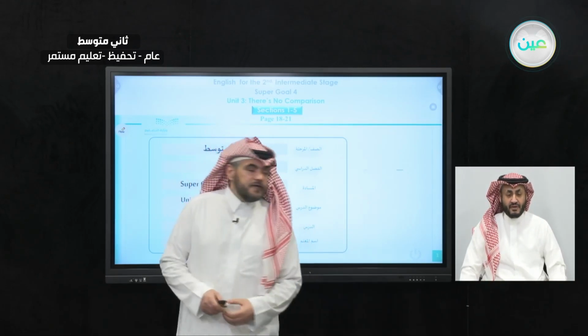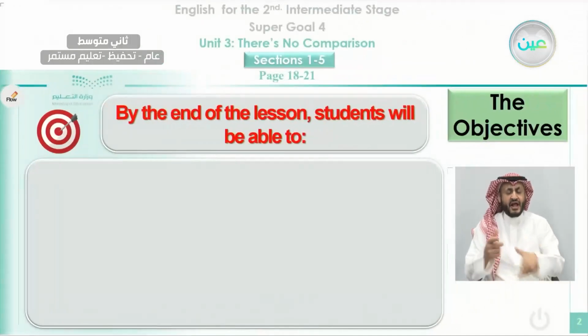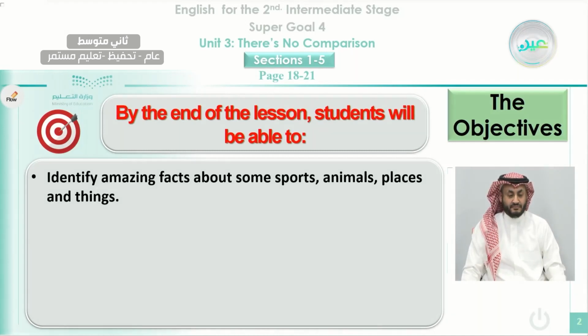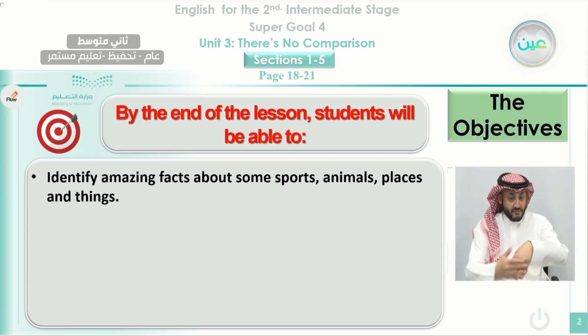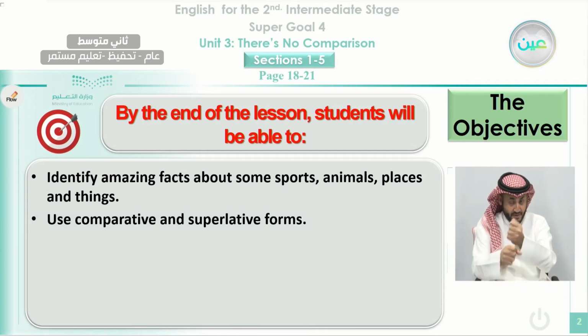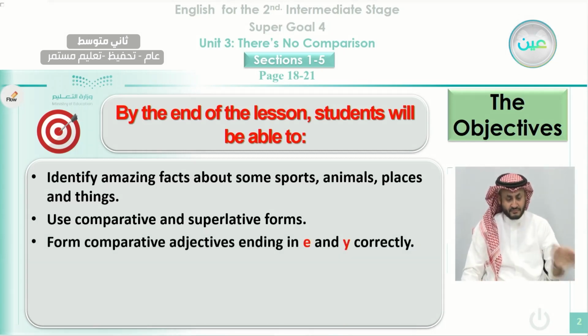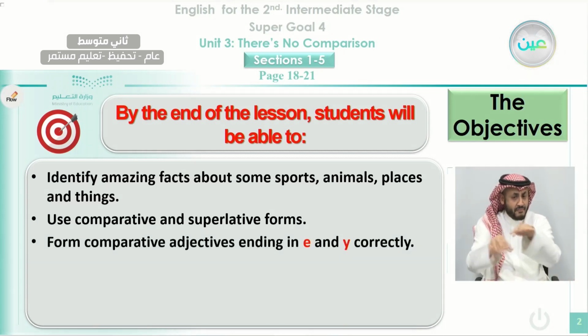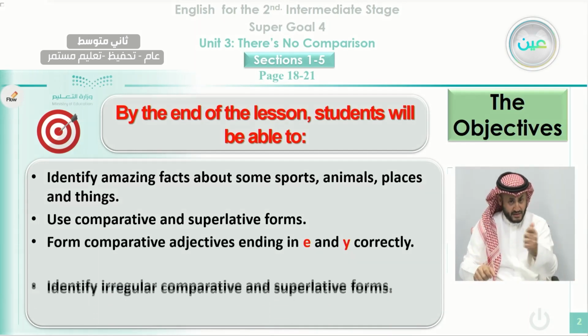As always, we start our class by reviewing the plan or the objectives that we are going to achieve at the end of this class, inshallah. The first objective is the student will be able to identify amazing facts about some sports, some animals, some places, and some things. Also, the student will be able to use comparative and superlative form. They will be able to form comparative adjectives ending in E and Y correctly. They will spell it correctly.